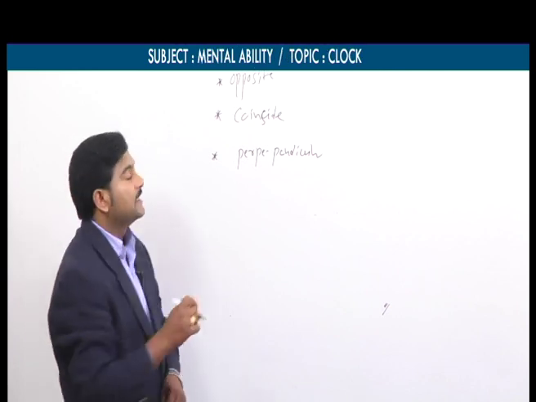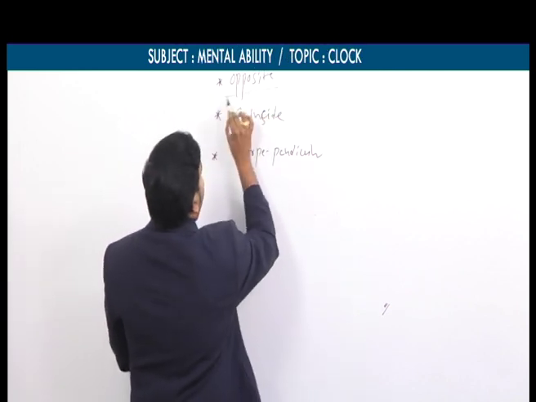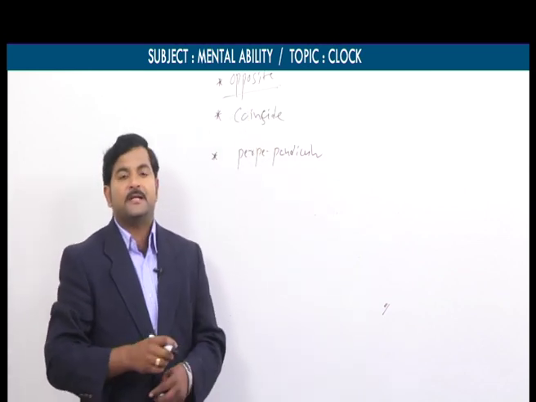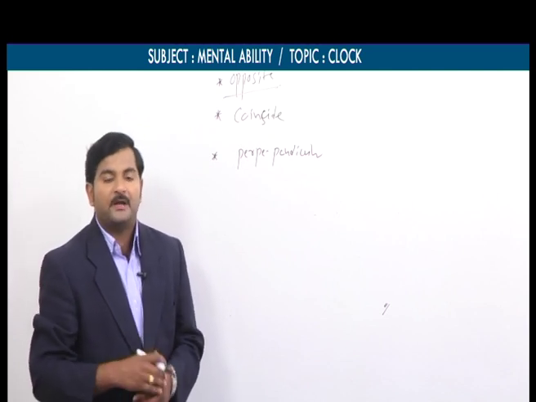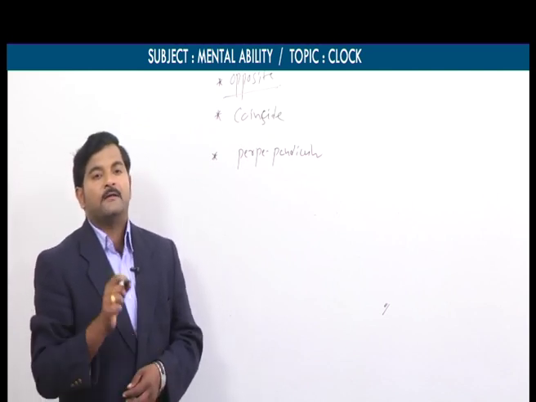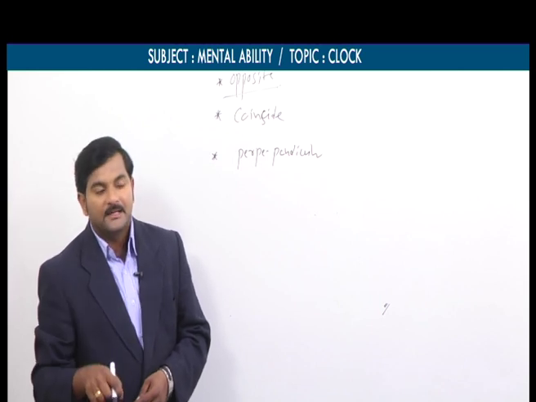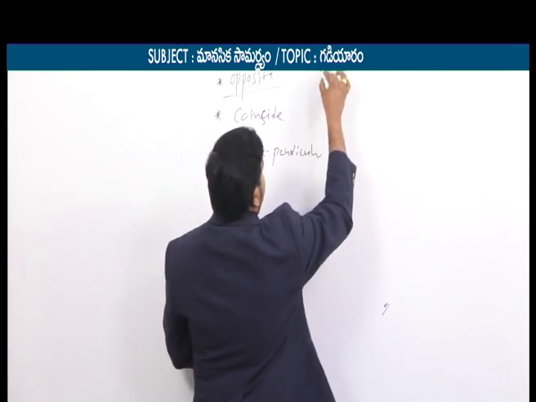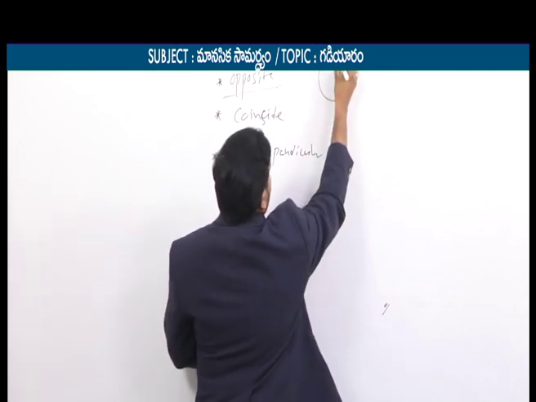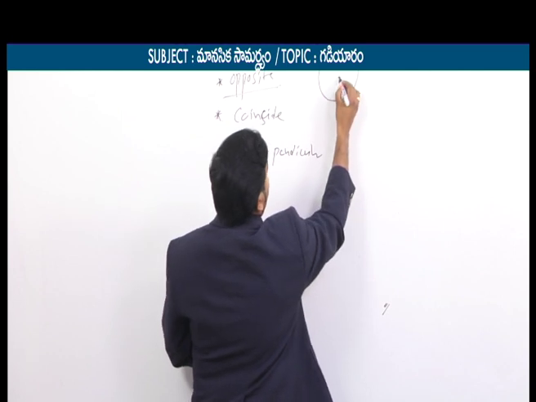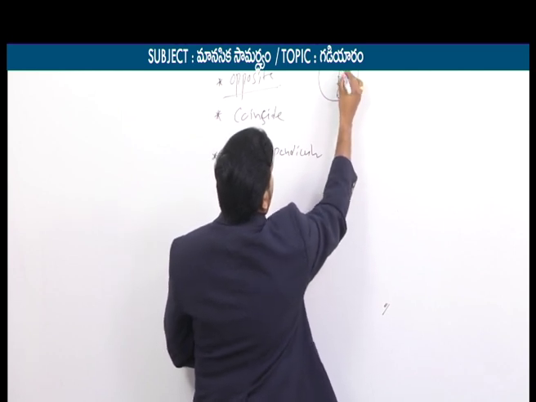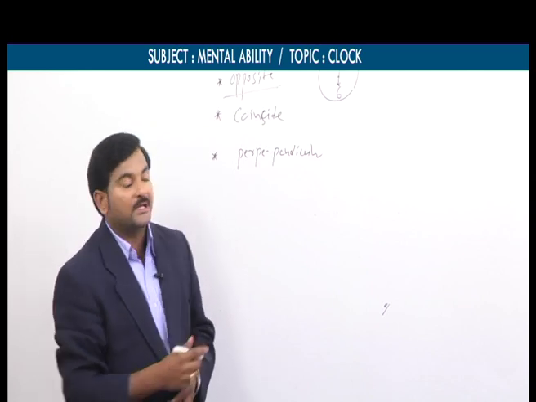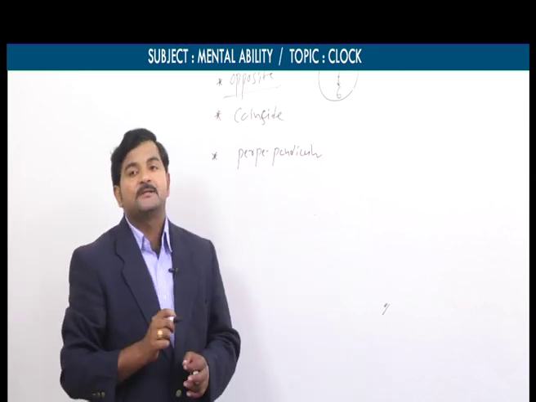There are 3 conditions. Condition number 1 is that the hands may be opposite to each other. For this, we'll take one example. Let's say the time is 6 o'clock. We all know that at 6 o'clock the hour hand is located at 6 and the minute hand is located at 12. This we'll discuss by taking a small diagram. So let's say here 12 o'clock is there and 6 o'clock is there. Let's say this is the hour hand and this is the minute hand. So what we can say now is that the 2 hands are opposite to each other, at exactly 6 o'clock.